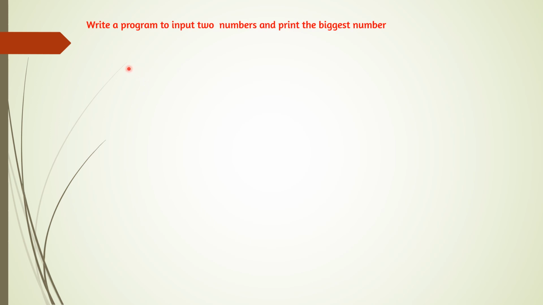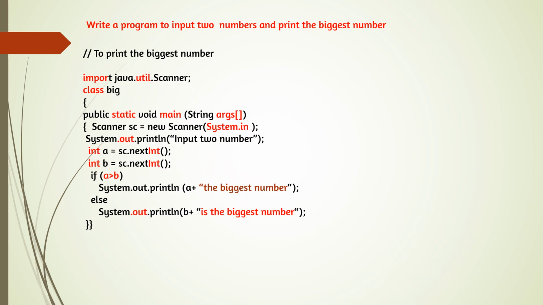So next question, we can do two or three questions with if else, and then we can go to if else if. So here the next question with two conditions. Two conditions means if else. Write a program to input two numbers and print the biggest number. So here we are inputting two numbers, and out of the two numbers we have to find the greatest number.